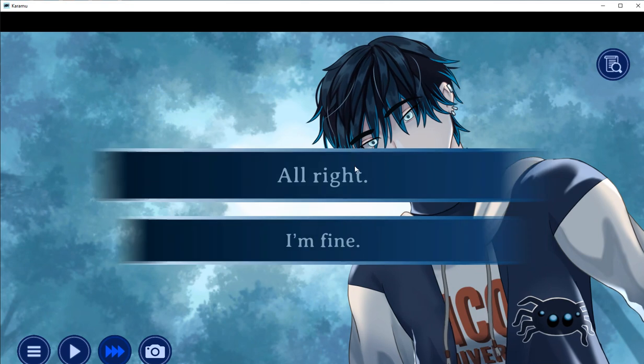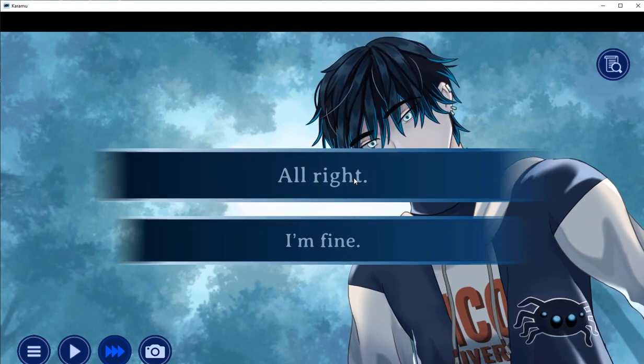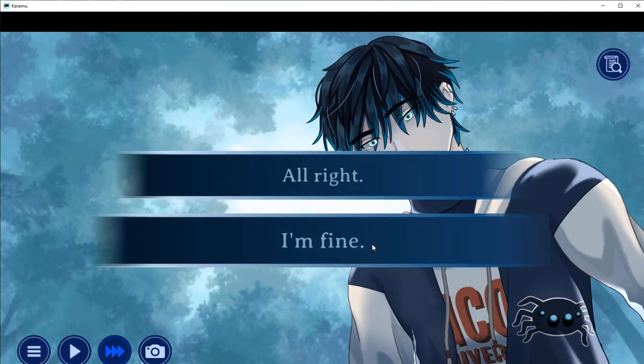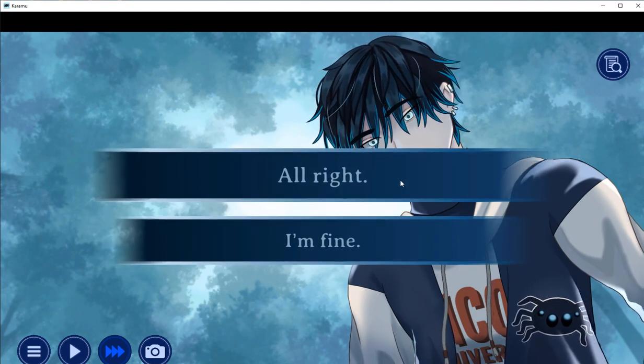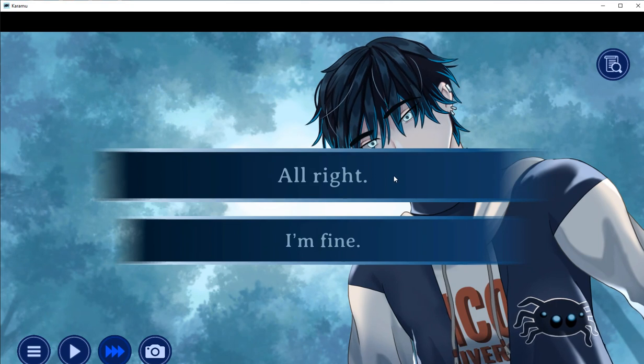Like I said, I'm gunning for the romance end, so I'm going to be very positive, amenable, agreeable, etc. "I'm fine" seems a bit standoffish, "alright" seems a bit kinder, so I'm going for kindness.